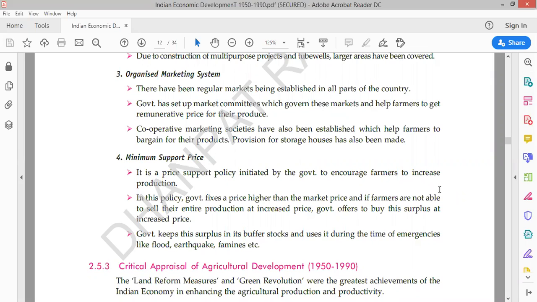It is being reformed. Government ne fix kar diya that this much of money should definitely be provided to the farmers. Kitna paisa to farmers ko definitely milna hi milna chahiye.